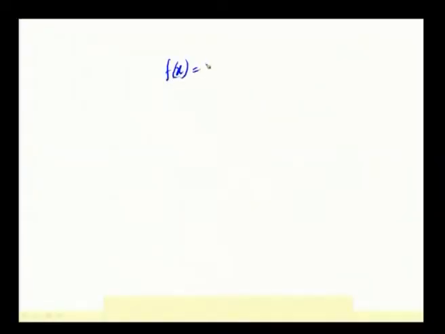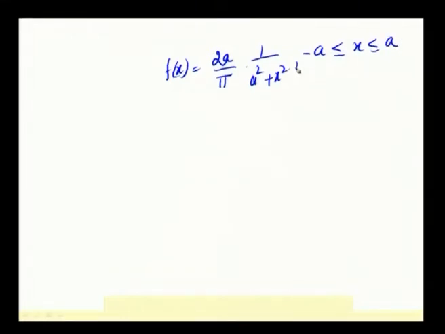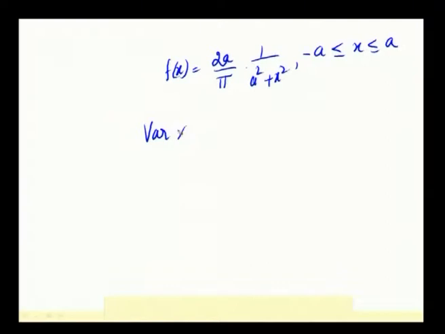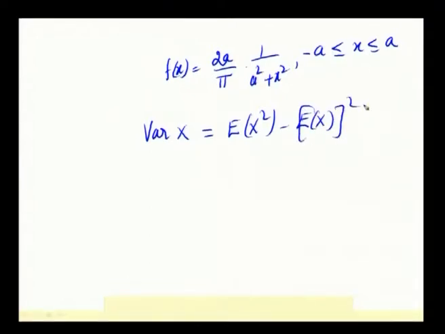f of x is given to be equal to 2a by pi into 1 by (a square plus x square), for minus a less than or equal to x less than or equal to a. This is the PDF given and we have to find the variance. So, directly writing the variance formula, variance of x is equal to expectation of x square minus expectation of x the whole square. So, first we have to find E of x, then E of x square, then the variance of x.